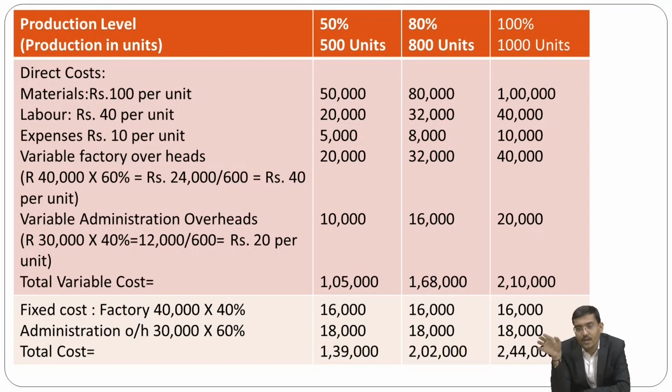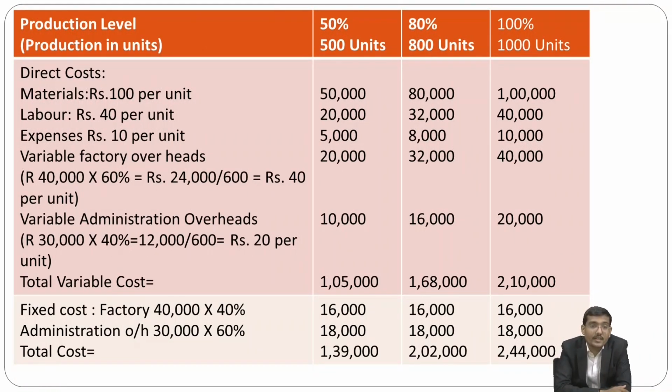So kindly put a formula that at the 50% level 500 units are there. Then what about at 80%? You will get 800. Then at 100%, it is 1000. So units are defined, and at that point of time you just multiply with the price. Material at rupees 100 per unit, that is 500 into 100, so you will get 50,000 at 50% activity. Then 800 units into 100 is 80,000 at 80% activity. Then 1000 into 100 is 1 lakh rupees at 100% activity for the material cost.